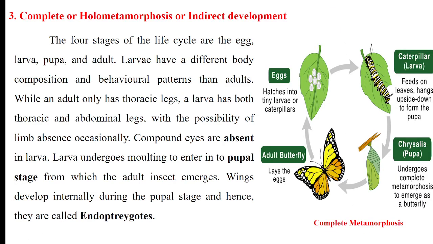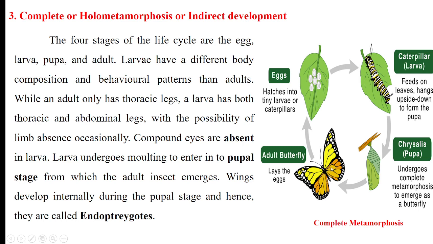Then coming to the third type of metamorphosis, that is complete or holometabolous metamorphosis, or indirect metamorphosis. Here there are four stages: first is egg, then larva, pupa and adult. After hatching from the eggs, these caterpillars emerge and they are fully different in all respects from their adults.